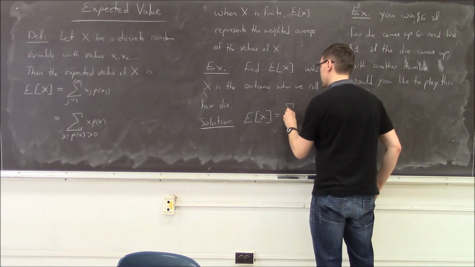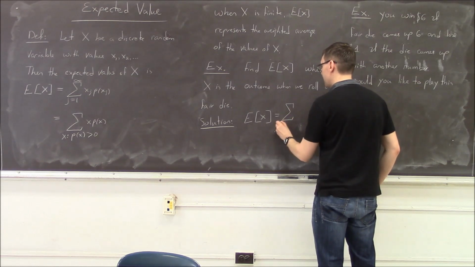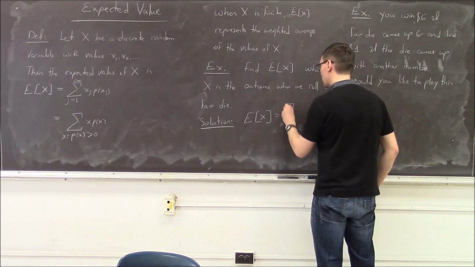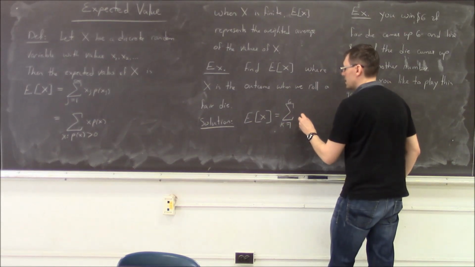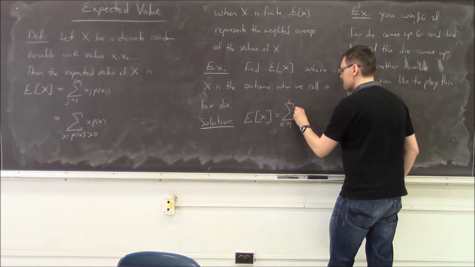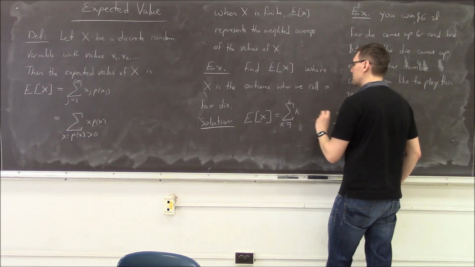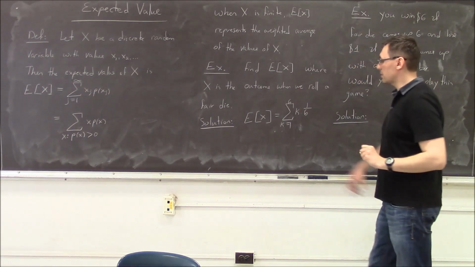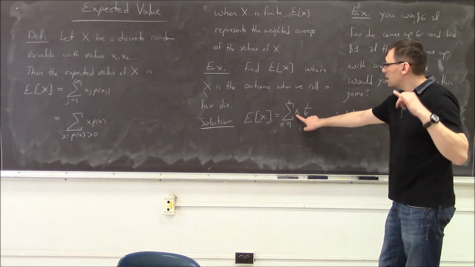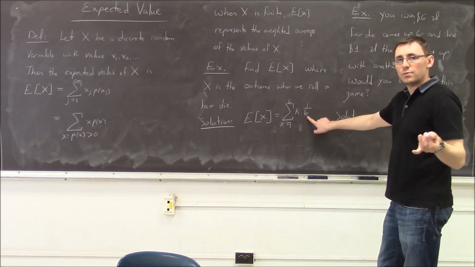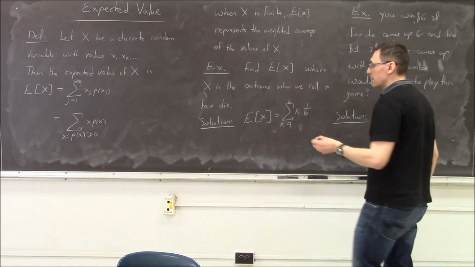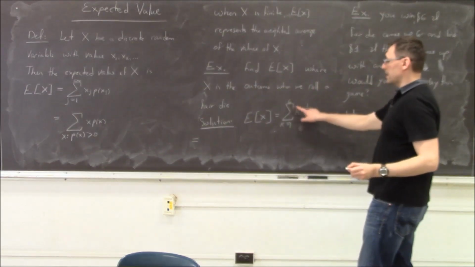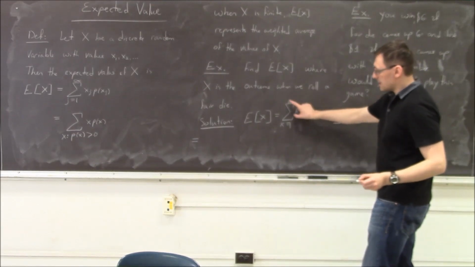So the expected value is simply the sum for k equal 1 through 6 of k multiplied by 1 over 6, because the probability that I get outcome k is 1 over 6 for each k. And what do we get? This is simply 1 over 6 times the sum.